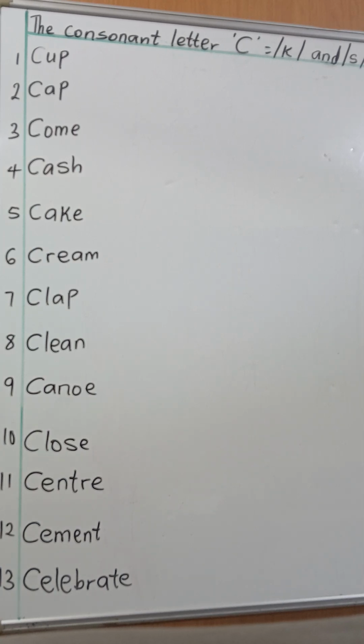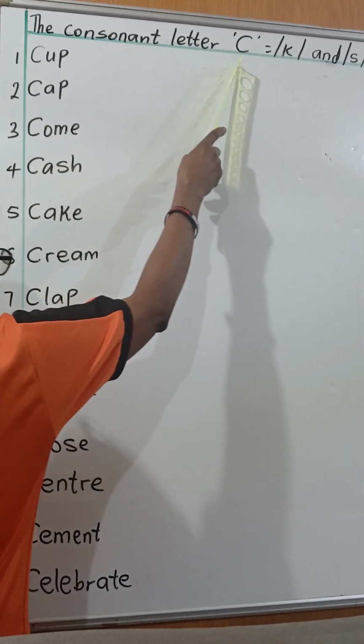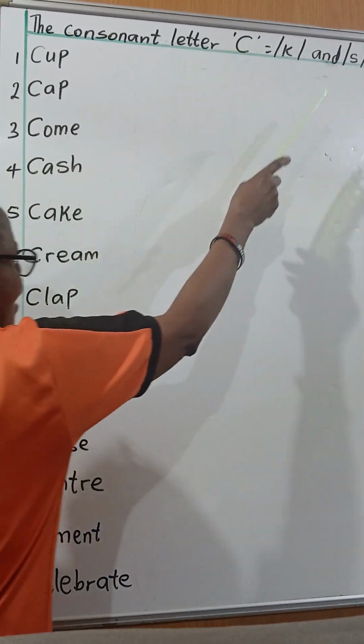In my last video, I treated word examples for the consonant letter B that gives the sound B. In my next video, I'm going to be treating more examples for the consonant B. In today's video, we are going to be transcribing and learning the consonant letter C, and it gives the sound